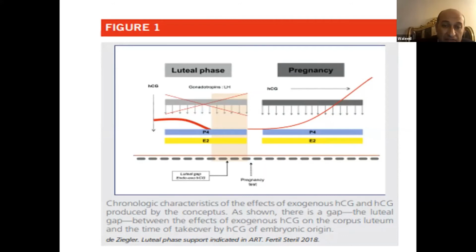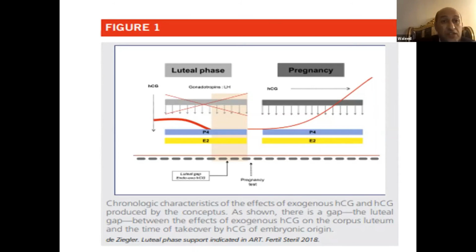After the drop of this HCG level, there is a gap, and then the other line, which is the beta HCG produced after implantation. During this gap, the risk of loss of implantation and very early loss of the implanting embryo is very high.